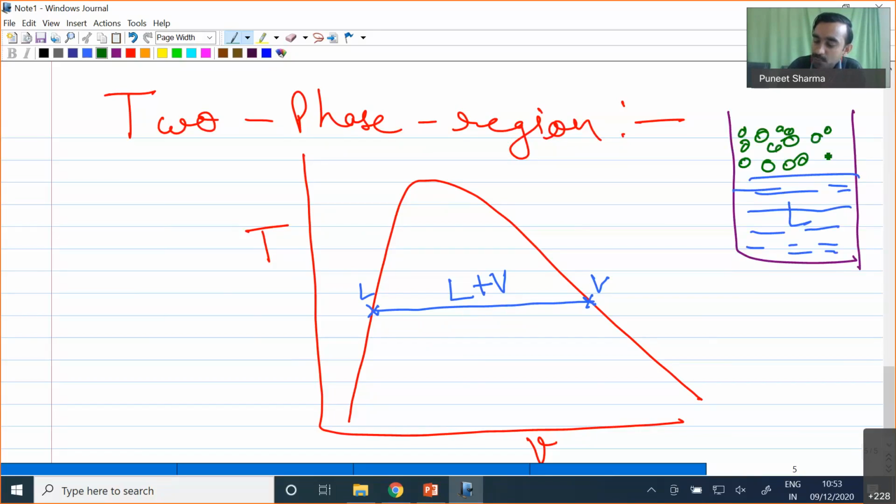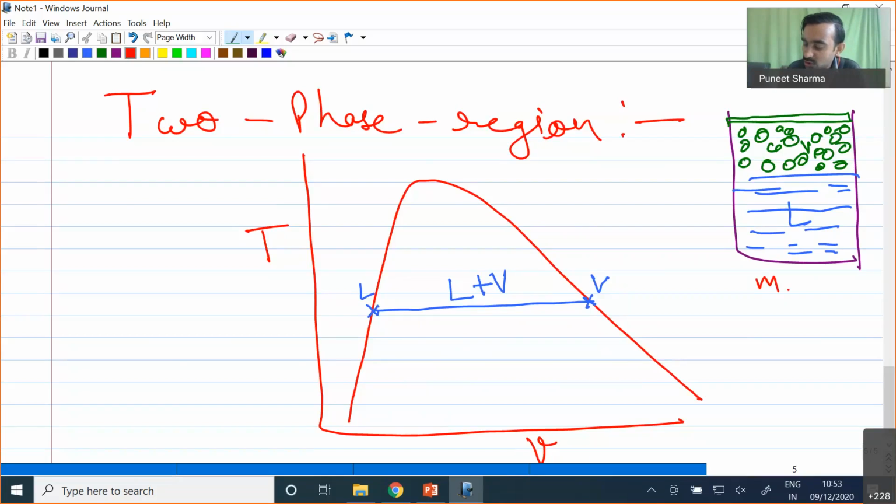Obviously, because vapor has low density, it will accumulate in the top portion of the container, and liquid, because of its high density, will be at the bottom portion.